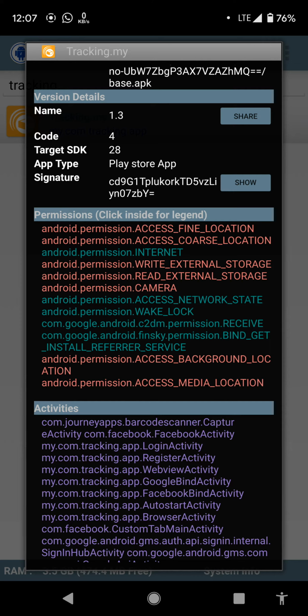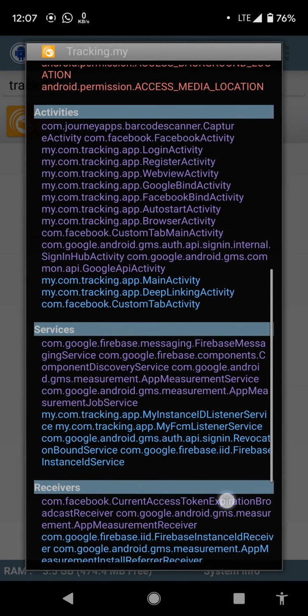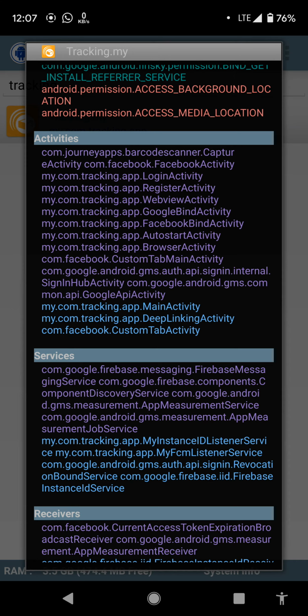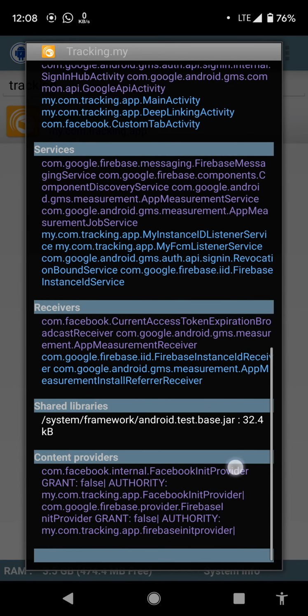And the dangerous permissions are access fine location, access coarse location, write and read external storage, camera, and also they want to access the background location and media location. For the normal permissions are access the internet, access the network state, wake lock, receive, and bind get install service. And they did not have a lot of activities within the application itself, and also they don't have a lot of user interface running within the application. So they use the Firebase system for the database.